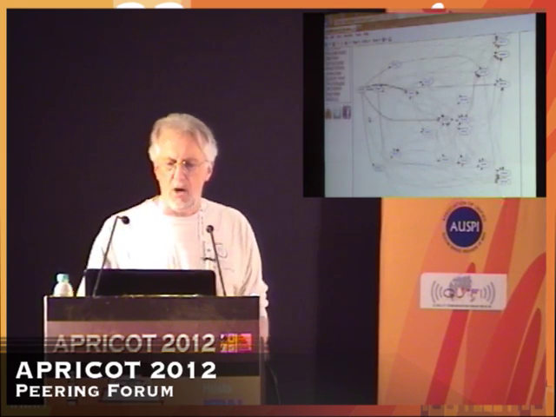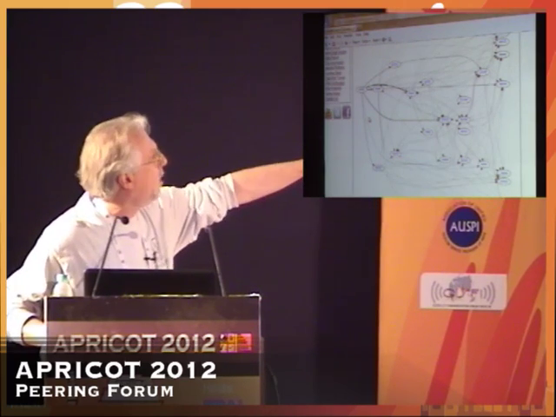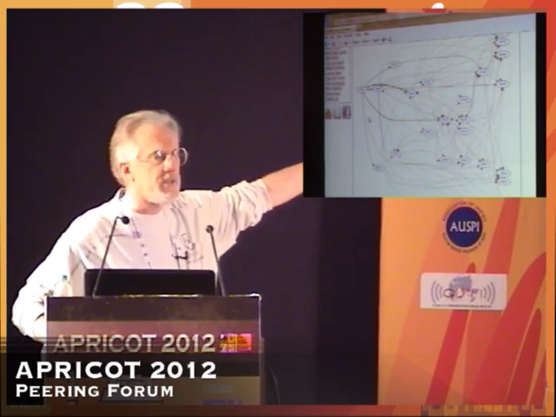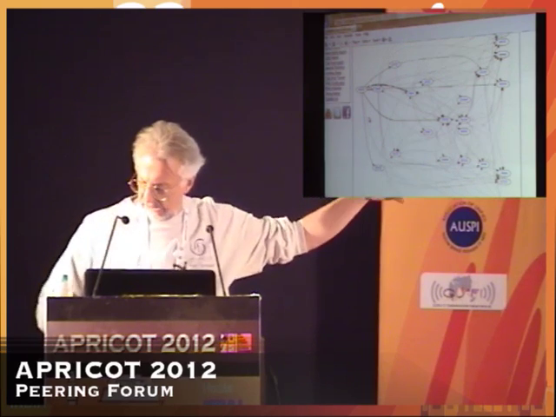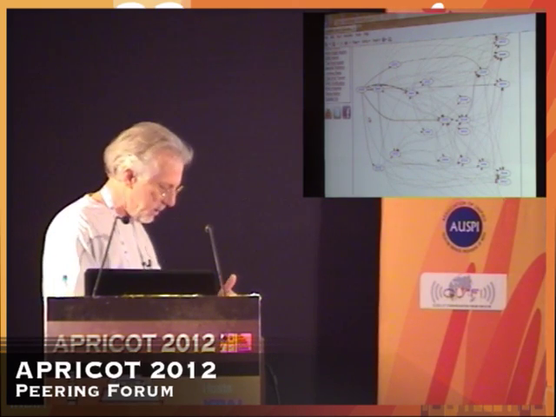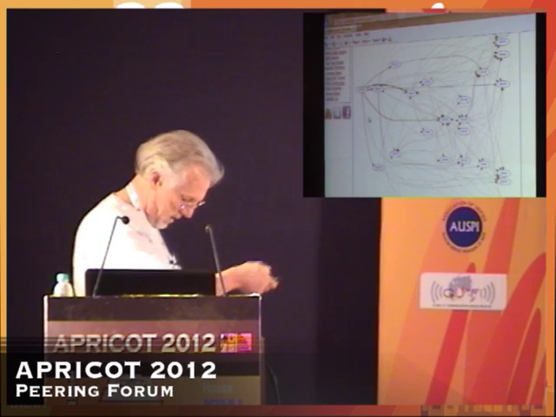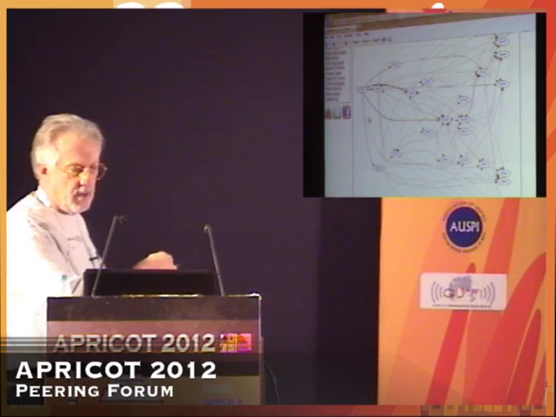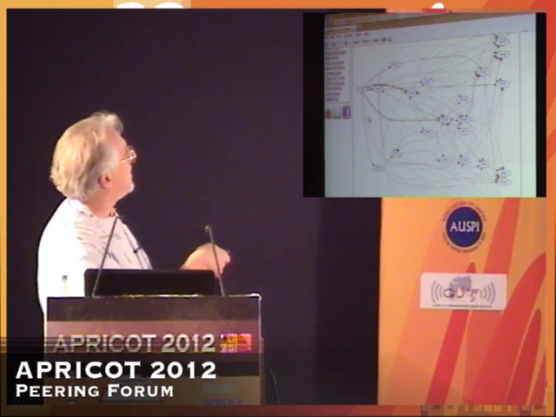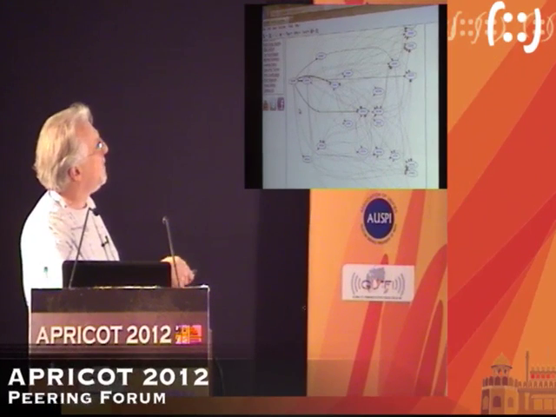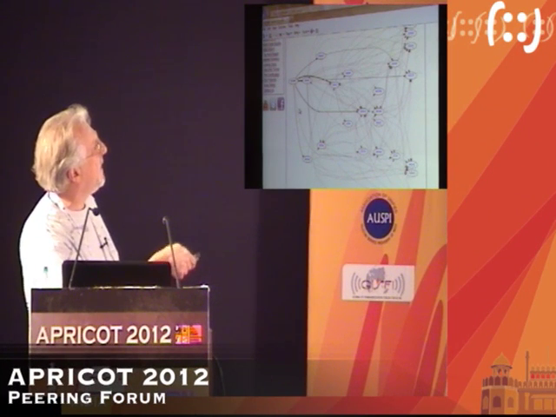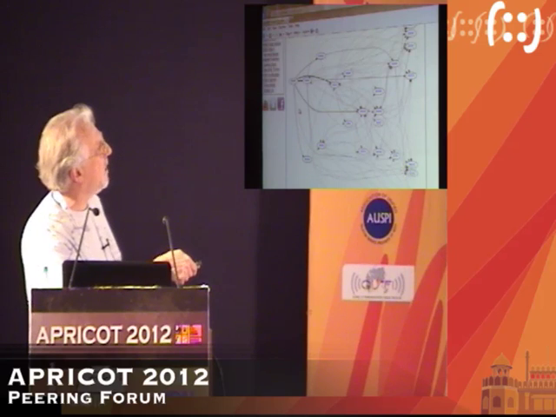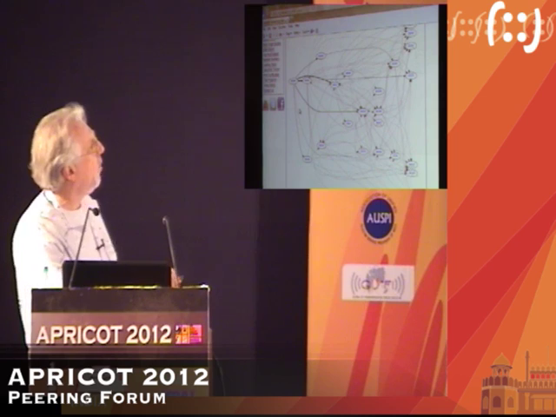When we look at the graph for Telmex, this is far more complicated than we saw before. And why is it more complicated? If I've got the magic, yeah, I've got the magic green dot here. Hopefully this still works. So what we have here is a provider, it doesn't matter who it is at this point, who has multiple upstreams, yet it seems that they have multiple paths. This area here is getting quite complicated before we start hitting other tier 1 backbones and actually getting down to the end node. Why is that?